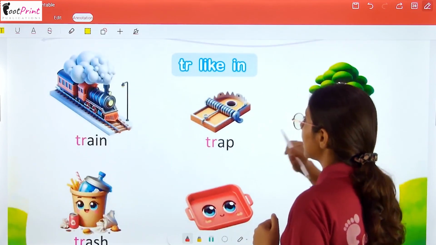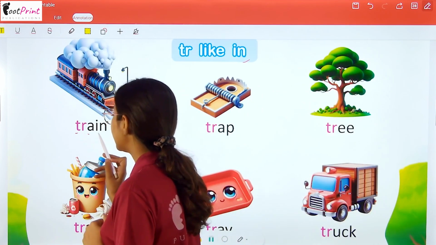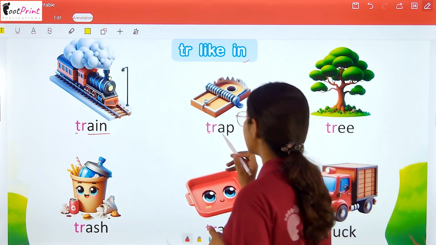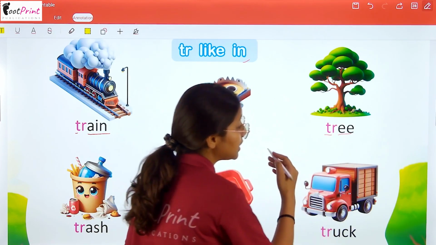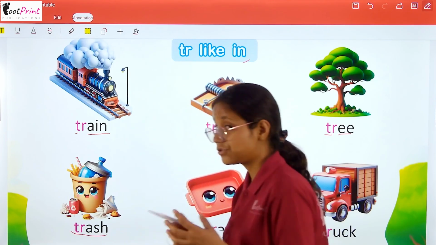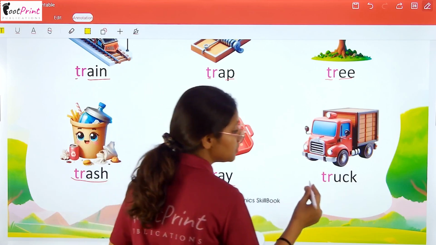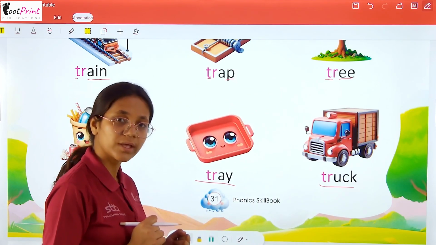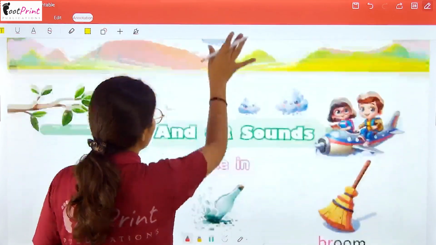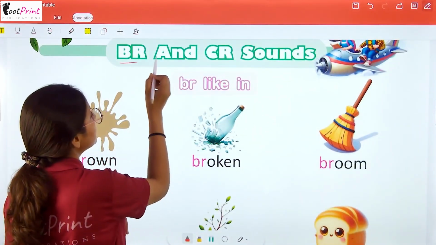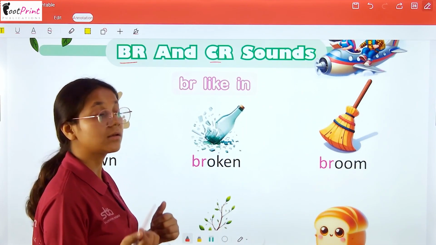Okay? Now tr, like in train, trap. This T and R are making tr. Okay? Tree, trash, tray, truck. Okay? Now again here is the sound of so many vowels. Now B and R are br and C and R are cr sound. So we will see the sound of br and cr.